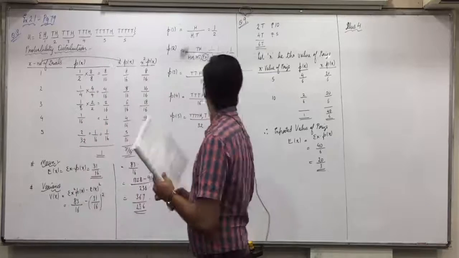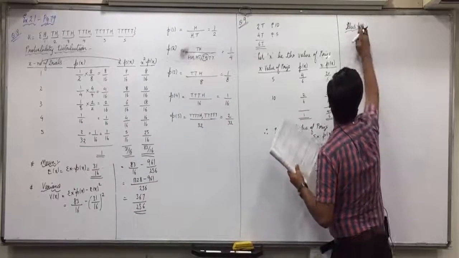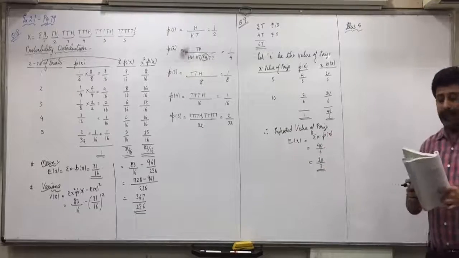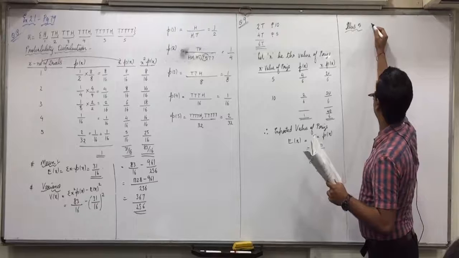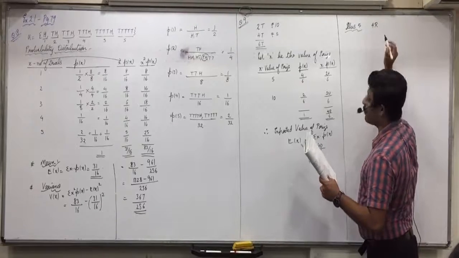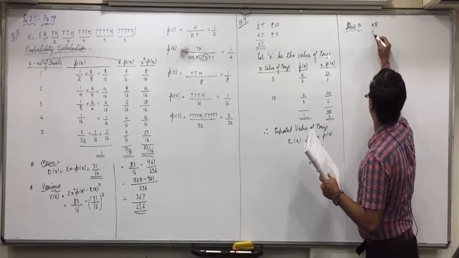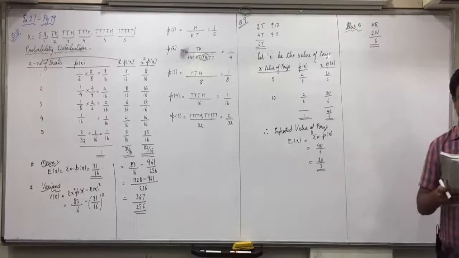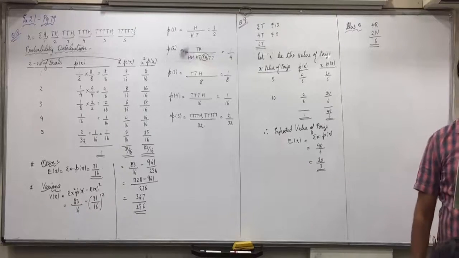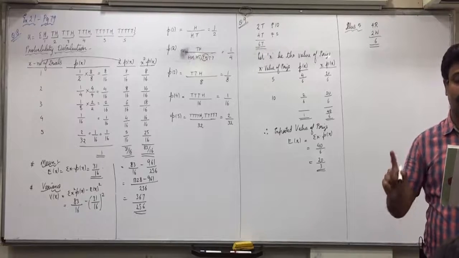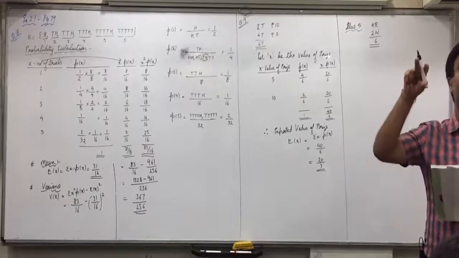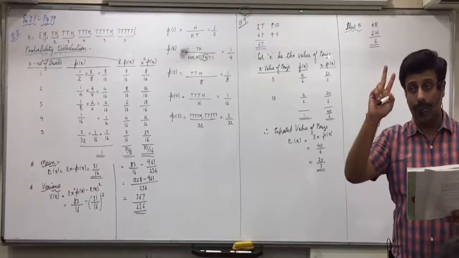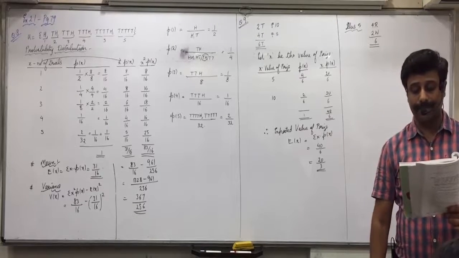Illustration 5. Now this kind of question we did in class yesterday. There are 4 red and 2 white balls in a box, so total 6. And then 2 balls are drawn at random. Yesterday we had the question where we selected 3 balls. But now 2 balls are drawn at random.